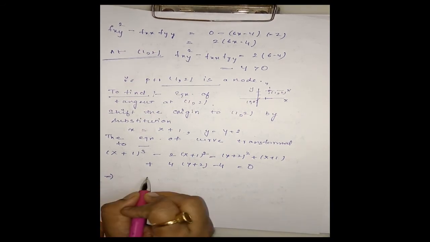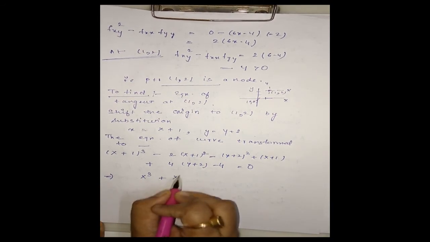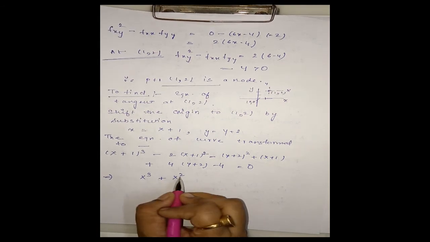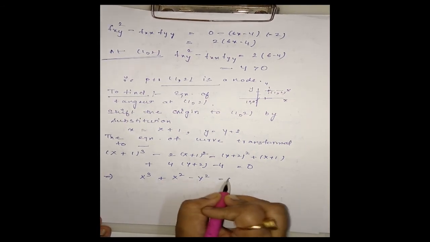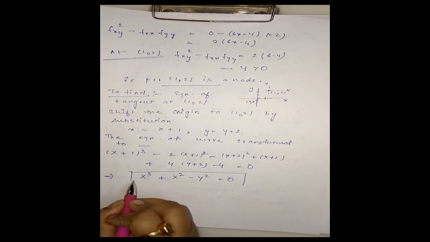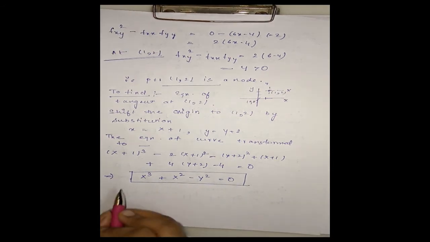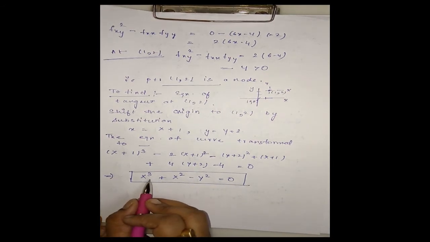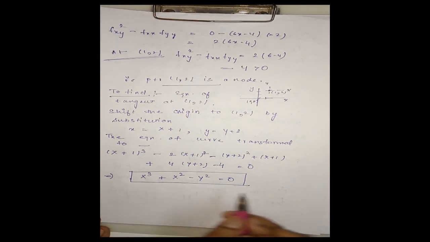This on simplifying will give us X cube plus X square minus Y square is equal to 0. This will be my equation of the curve with respect to the new coordinates, capital X and capital Y.